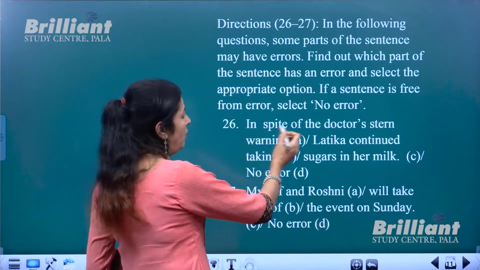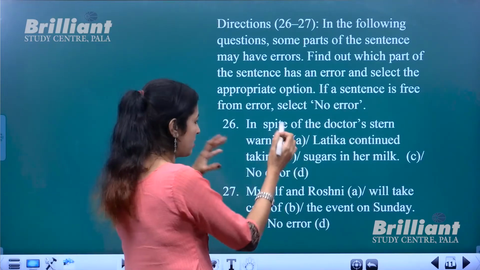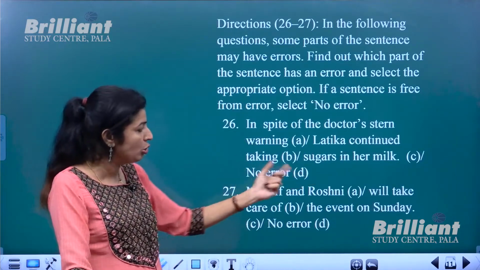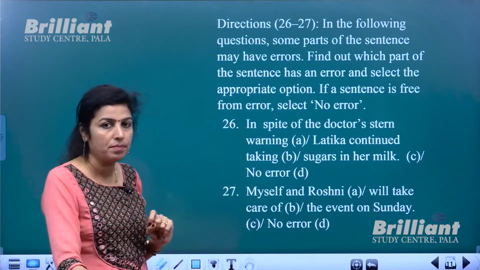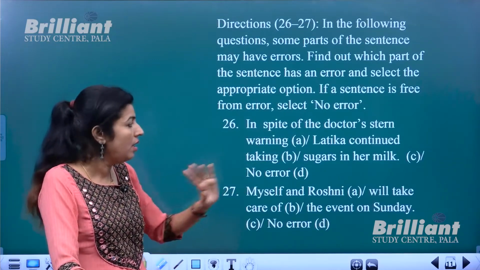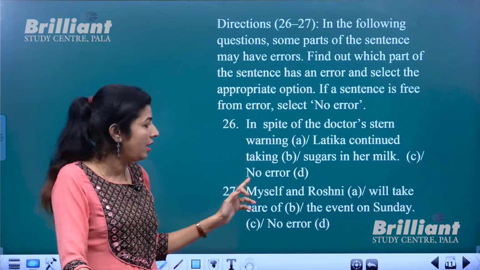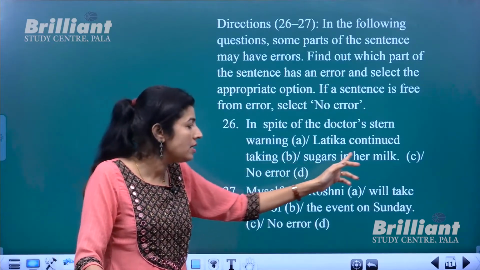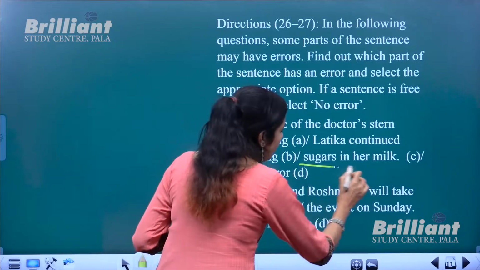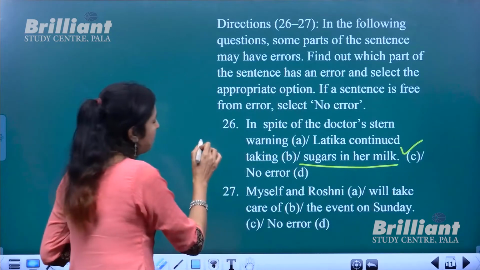So, in spite of doctor's stern or strict warning, Latika continued taking sugars in her milk. In spite of doctor's stern warning, correct. Latika continued taking, correct. Sugars in her milk is the wrong part. Okay, so the error is in part C.